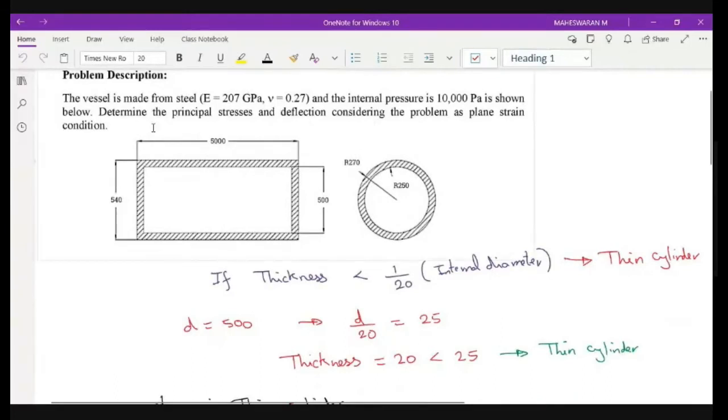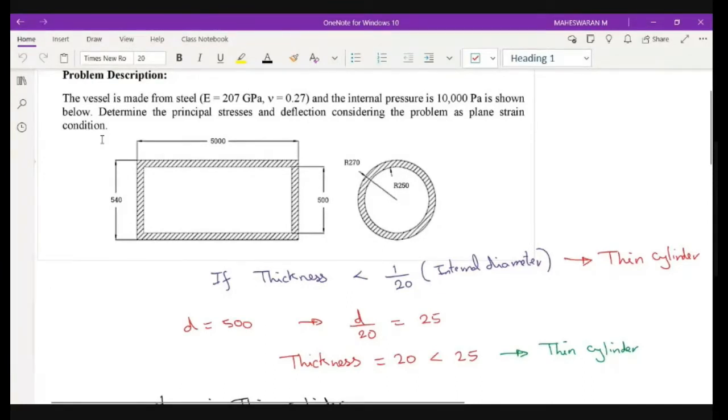A pressure vessel. The Young's modulus of the pressure vessel is given, which is 207 gigapascal, and Poisson's ratio is given. The pressure inside that particular pressure vessel is 10,000 pascal. So it is shown here. They are asking you to identify the principal stresses and deflection for the particular problem. They asked you to consider this as a plane strain condition, right?